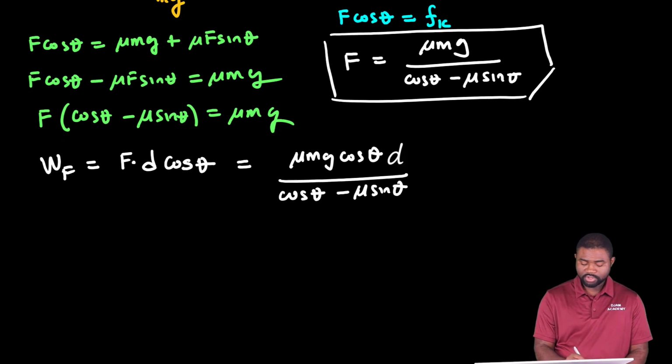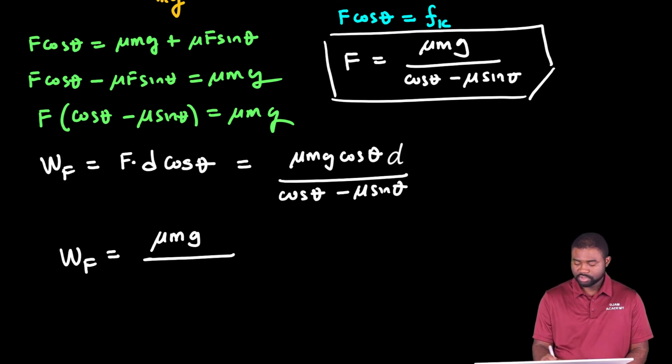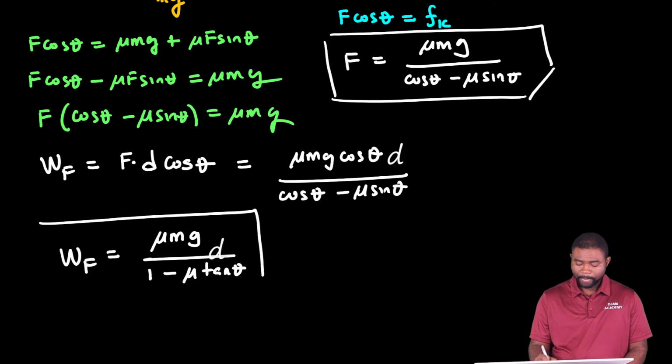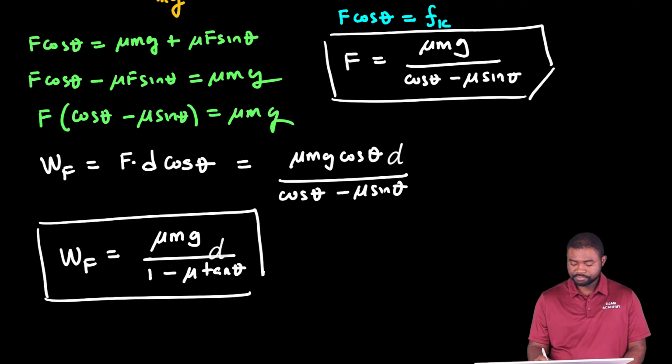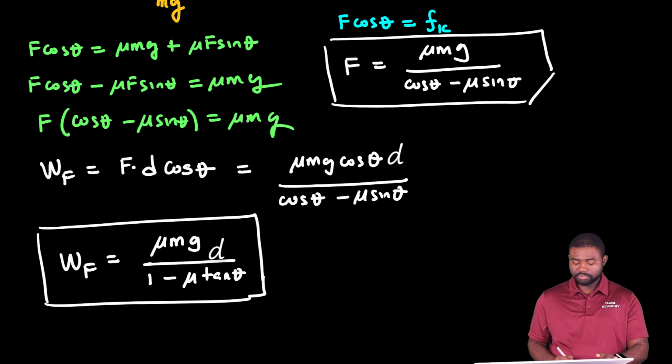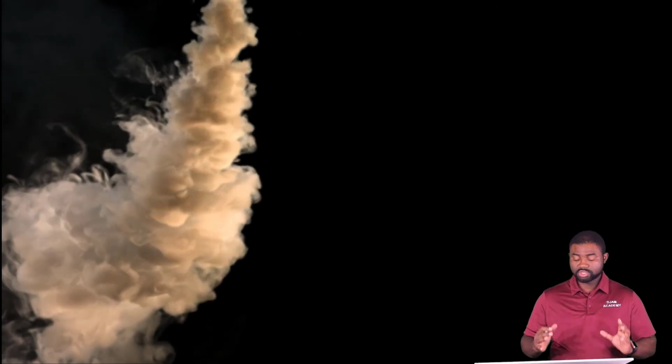If you do that, the work done by F will be equal to mu mg d divided by 1 minus mu tangent of theta. So this will be the expression of the work done by the force F.